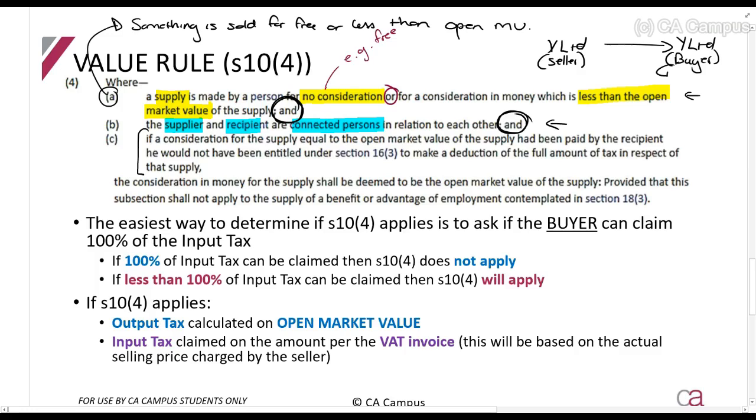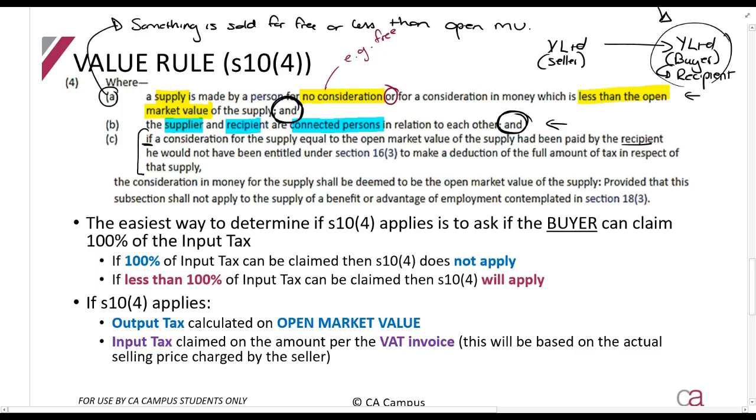And another word for buyer is recipient, the person that receives the assets. Right, so when they talk about recipient, they're talking about the buyer. So they say, if a consideration for the supply equal to the open market value of the supply had been paid by the recipient, Y Limited.